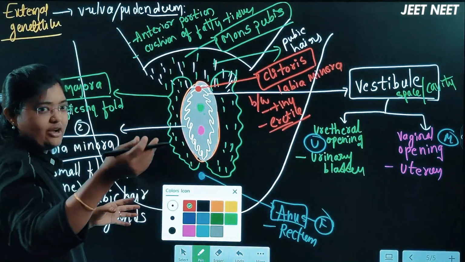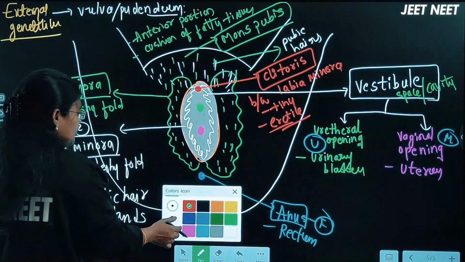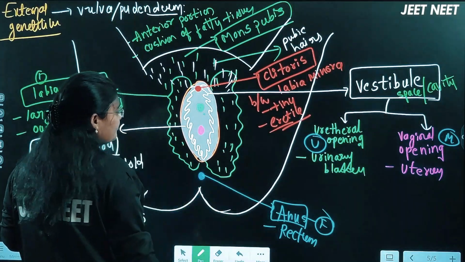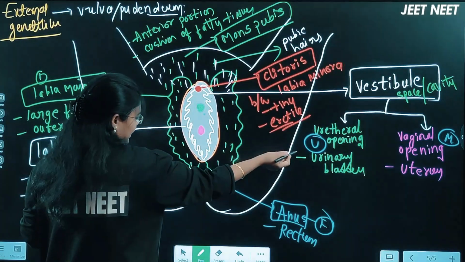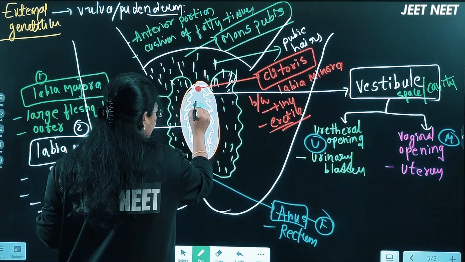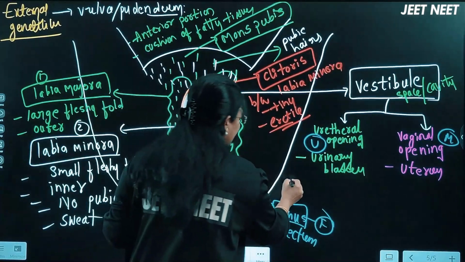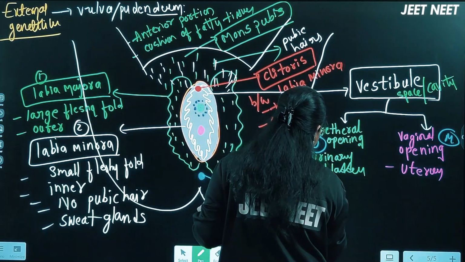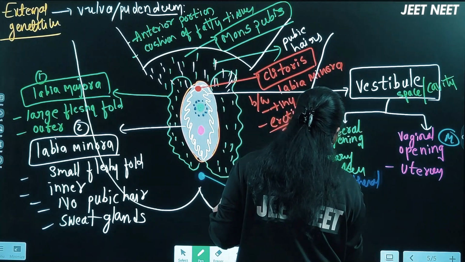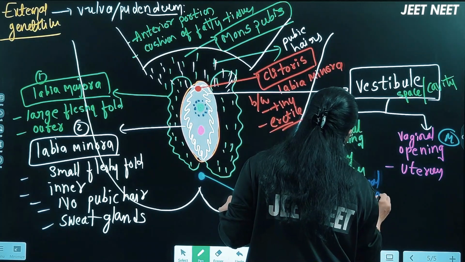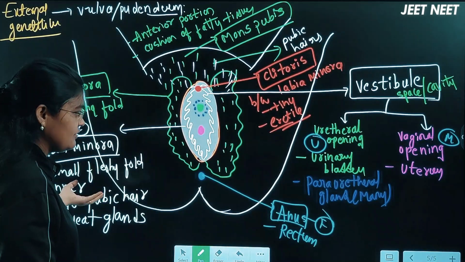In the starting of this lecture, I told you that the paraurethral gland and the Bartholin's gland will be present. Paraurethral gland, where are they present? Look here carefully. Paraurethral gland: para means outside, urethral means around the urethral opening. So there will be a lot of small glands present like this, around the urethral opening, we call them paraurethral glands, right? Many will be present, beta. Paraurethral glands, many will be present around this urethral opening.